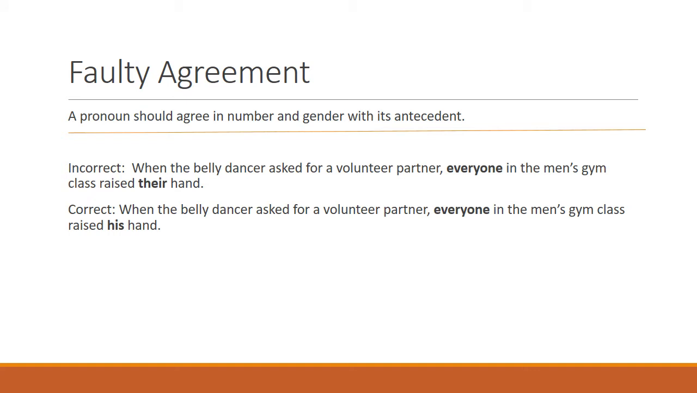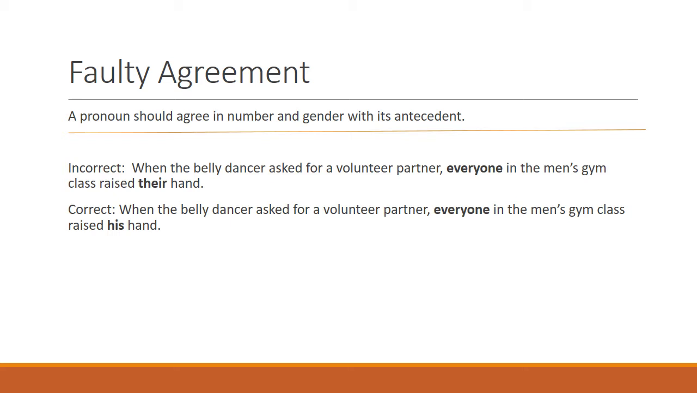There are some errors that you need to avoid when using pronouns. One common one is faulty agreement. A pronoun should agree in number and gender with its antecedent. For example, this sentence is incorrect.